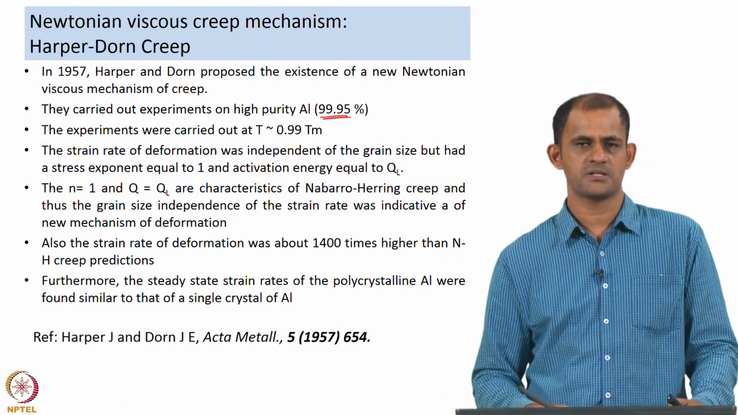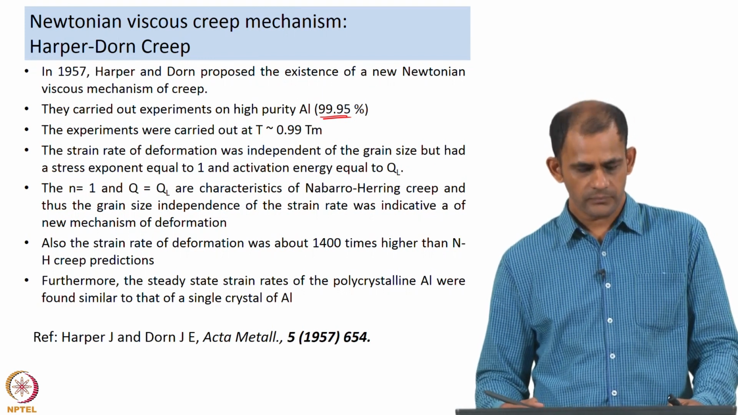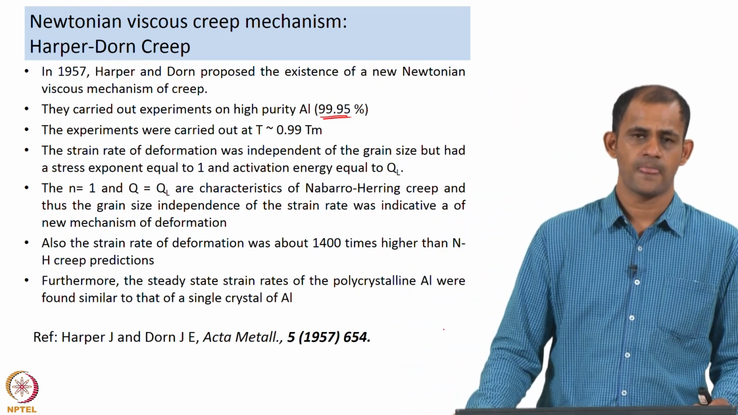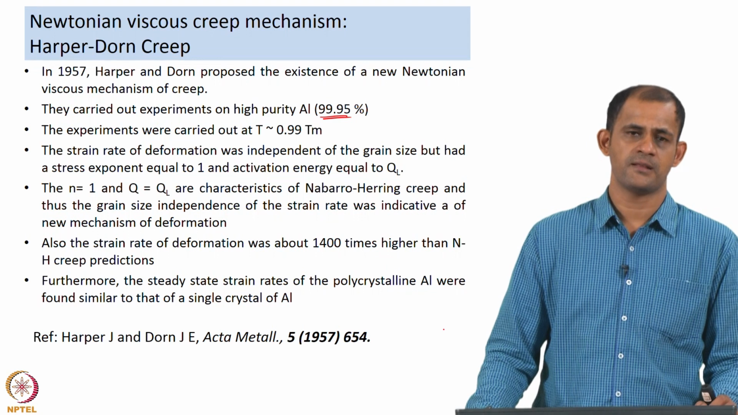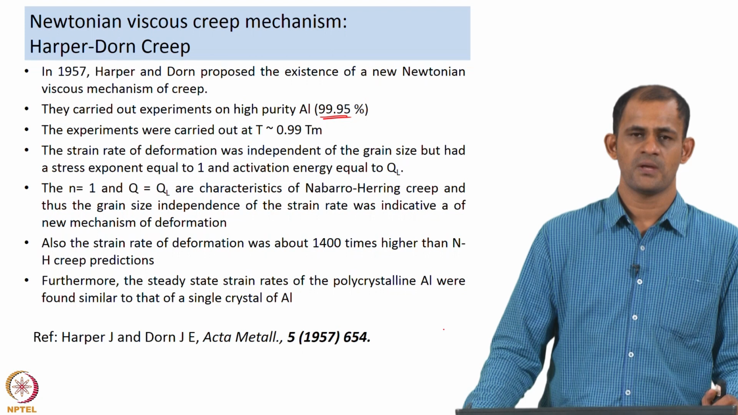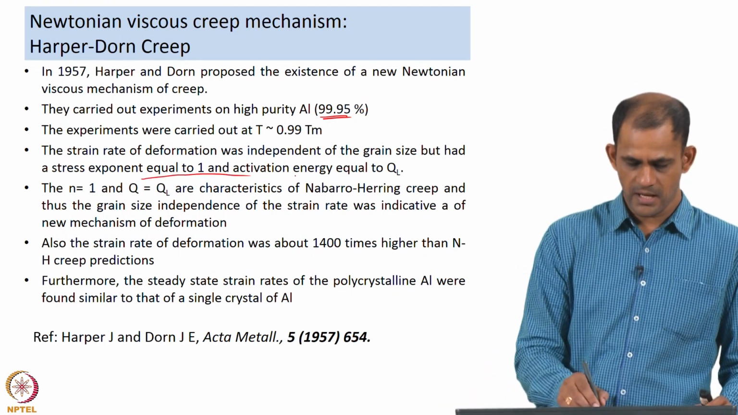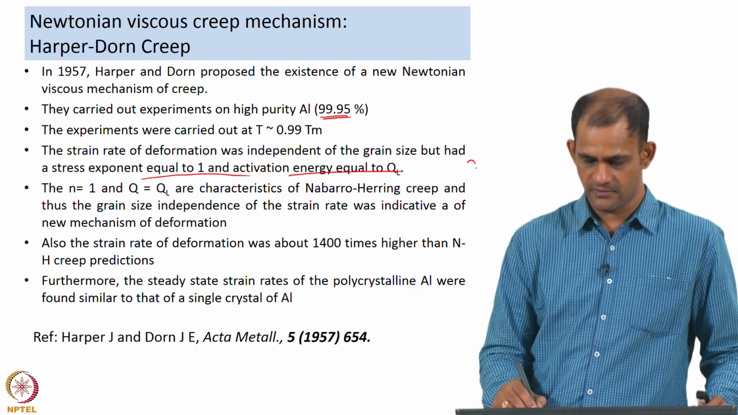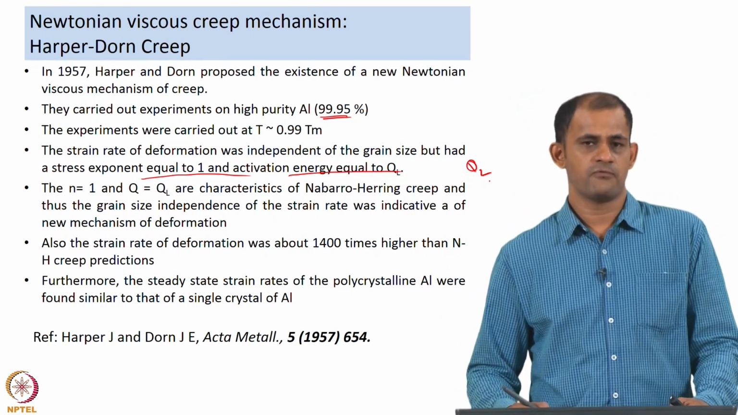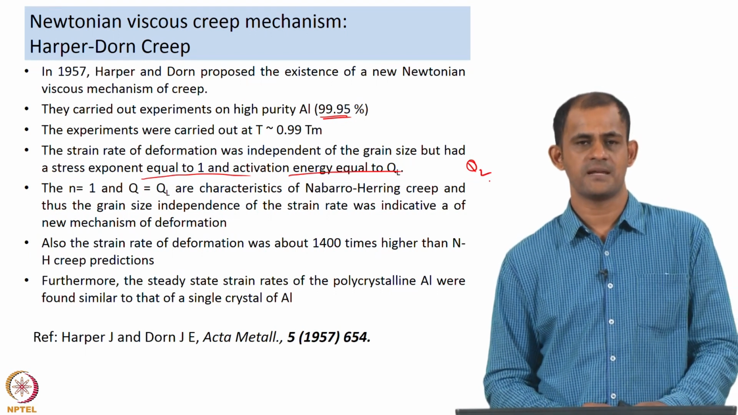So, they chose temperatures which were about 0.99 times the melting point of aluminum, and what they found from their studies was, they took the data and plotted strain rate versus stress to understand the stress exponent. They found that the stress exponent was equal to 1, and they also determined the activation energy and found it equal to QL. But what was of interest was that the strain rate of deformation was independent of the grain size.